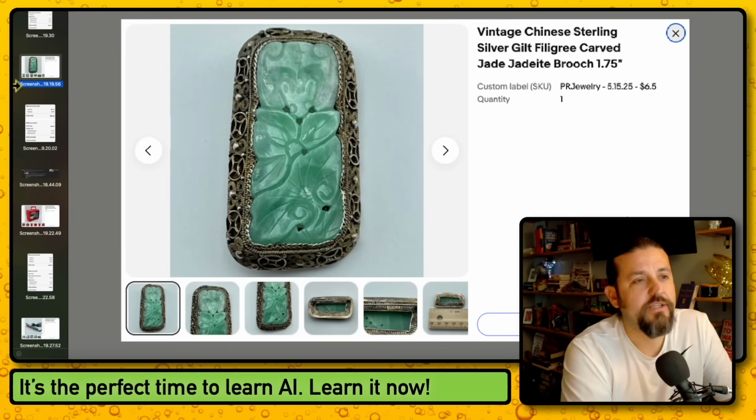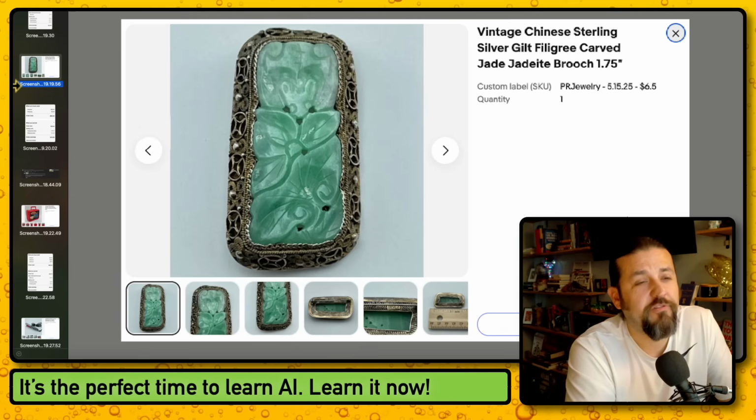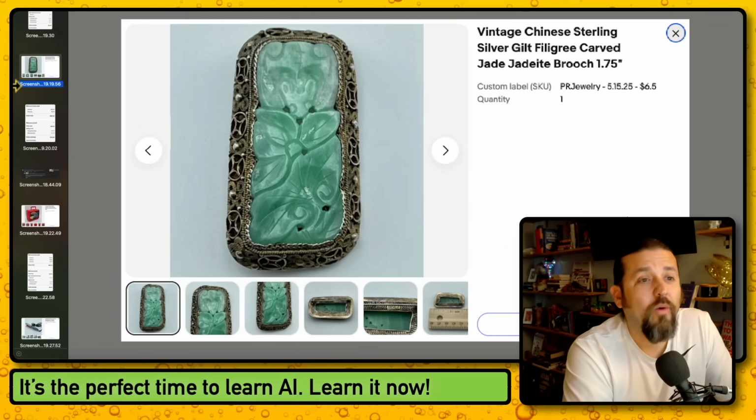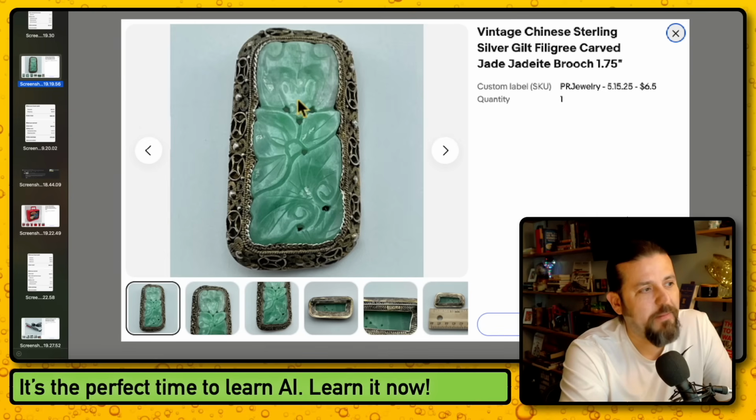Vintage Chinese sterling silver gilt filigree carved jade brooch. I don't know why nobody wanted it. I went to this estate sale and they had it for $12.50 or $13 and it was half off. So that's why I paid $6.50. And I said, this is gorgeous. It is beautiful. I looked at it and said, it looks floral. Maybe that's a mouse. I don't know what that is, but it looks nice. Look at that. The pattern looks amazing.